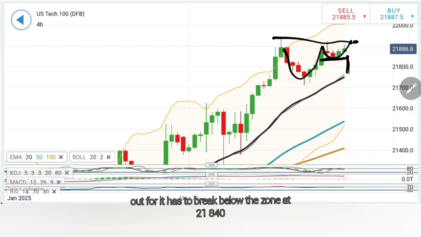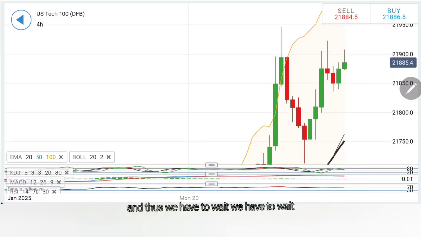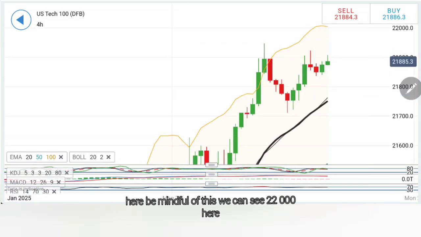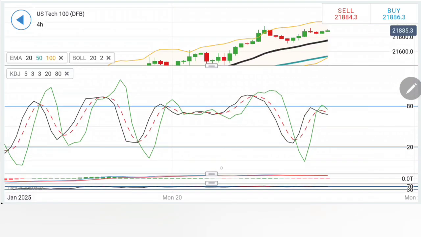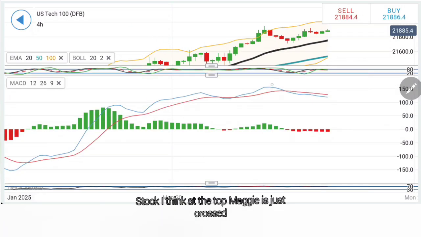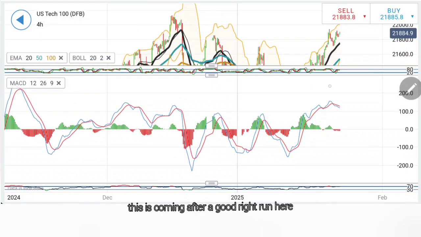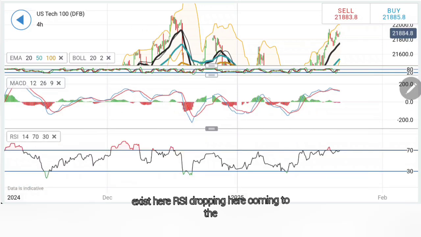It has to break below this zone at 21,840 in order to confirm a reversal, else it is right now pulling up on the upside, and thus we have to wait for it to stay beyond 21,930-950. That will confirm another round of rally here. Be mindful of this. We can see 22,000 here if it stays beyond 21,930-950 zone. The stochastic at the top, MACD has just crossed over, trading with moderate bearishness here, looking downwards. See, this is coming after a good run here, so a possibility of a continuation of retracement exists here.